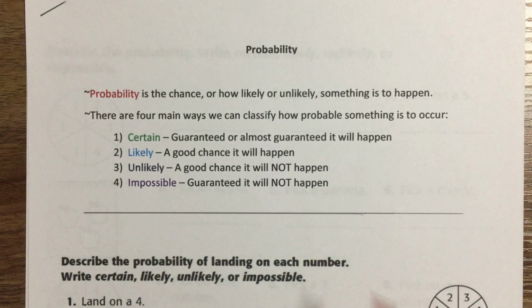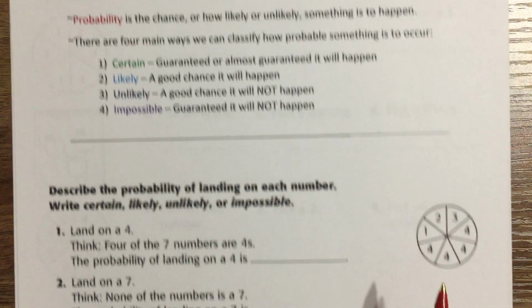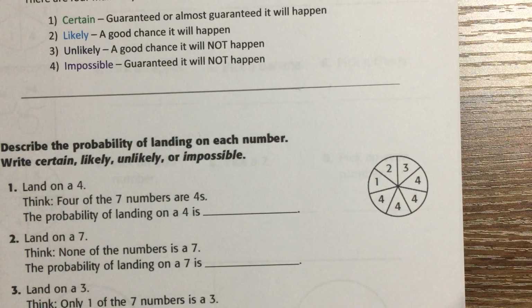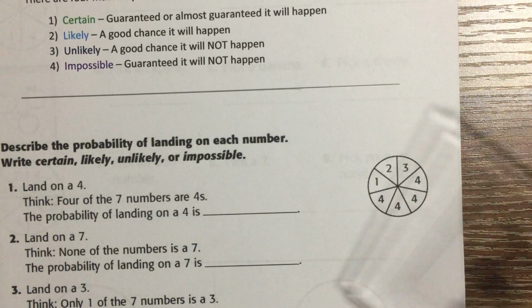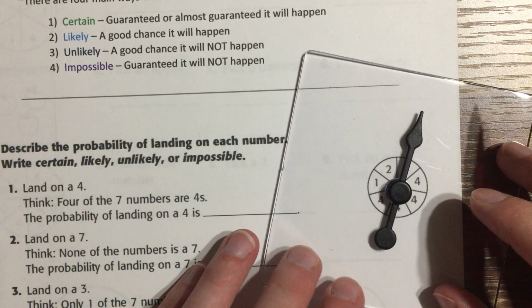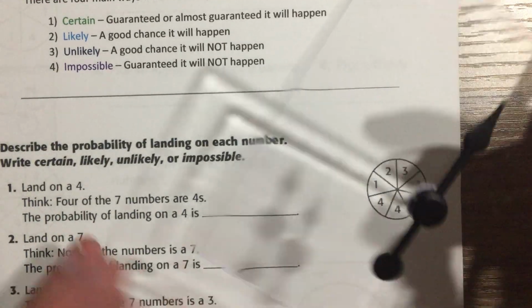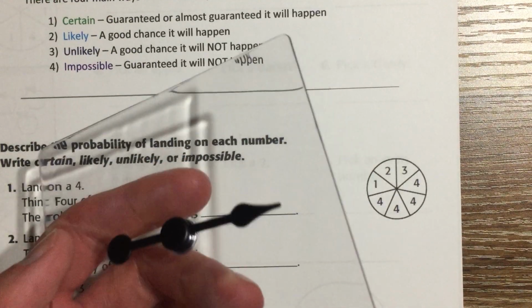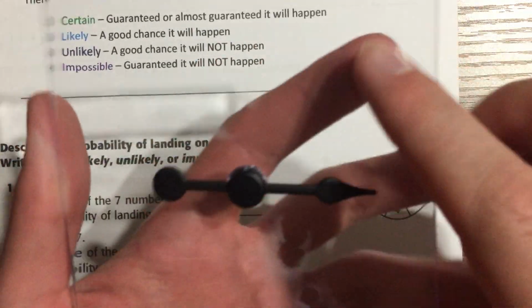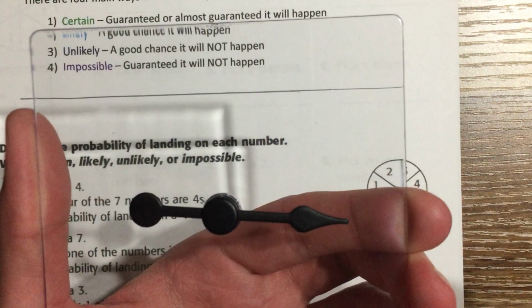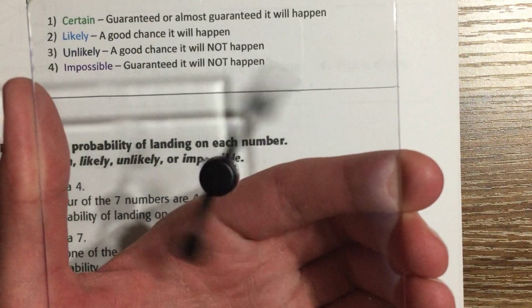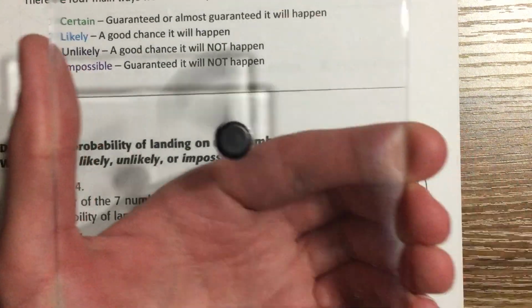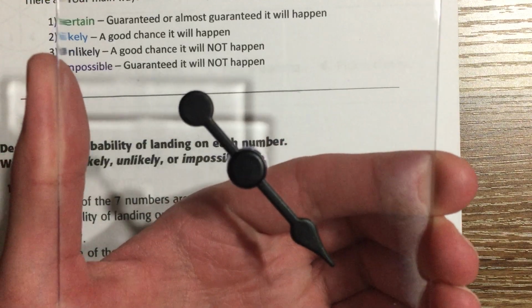So, let's talk about some of these down here. Let's kind of show you what I mean. Now, I'm going to also show you right here what we have with this spinner. I'm going to take this spinner, which many of you have probably used at some point in time. You just didn't realize that it was probability related. I got that little hand right there, and it's just going to spin on this piece of plastic.